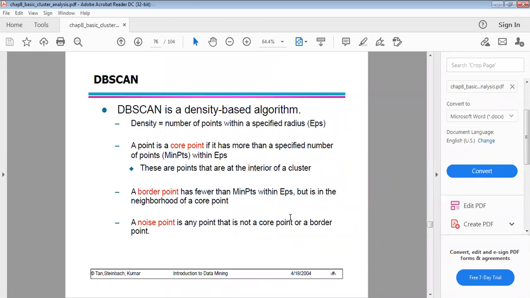All those points within the radius only. So these data points we have to represent as core points.